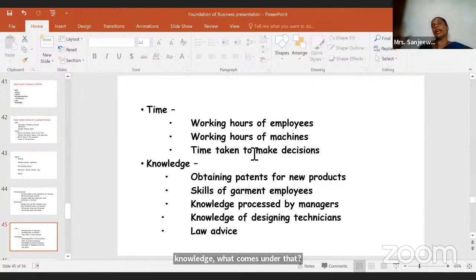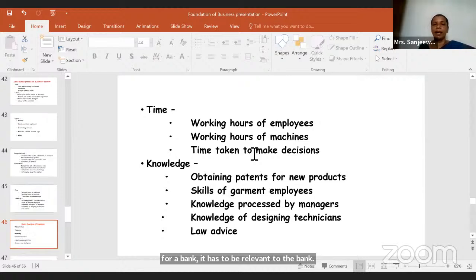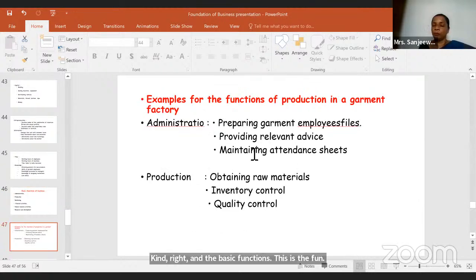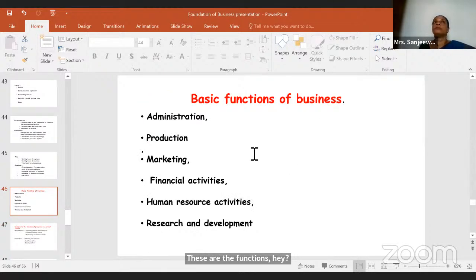According to the question, if they have asked you to write the input-output process for a bank, it has to be relevant to the bank. If it's for a bakery, you need to write for the bakery, right? Then the basic functions. These are the functions. Then you will get the output. What is the output? The output is the garment, a quality garment, right? Because it's a good. Now, not only for goods, you get it for services as well.